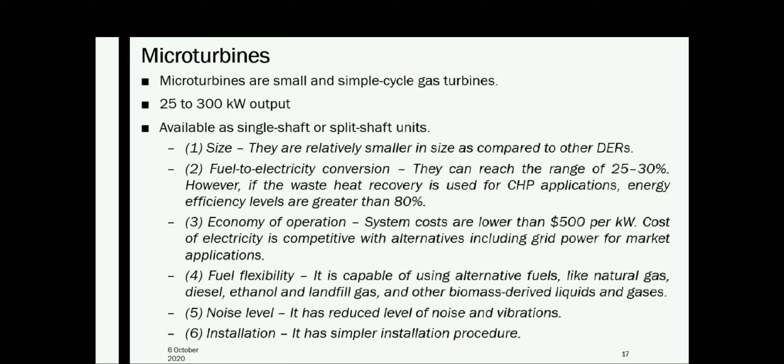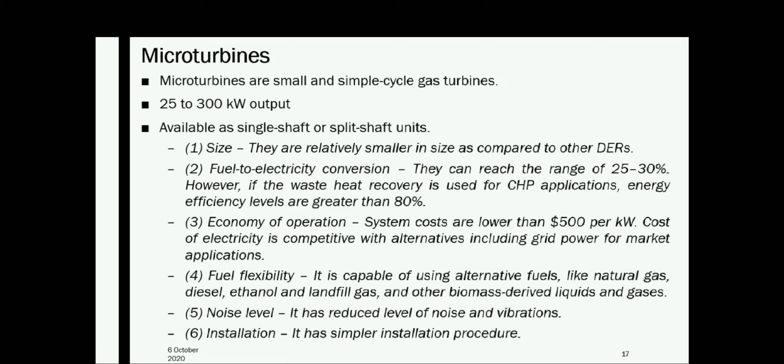These micro turbines are small and simple cycle gas turbines basically. The output of micro turbine ranges typically from around 25 to 300 kilowatt. And it is available as a single shaft or a split shaft unit.